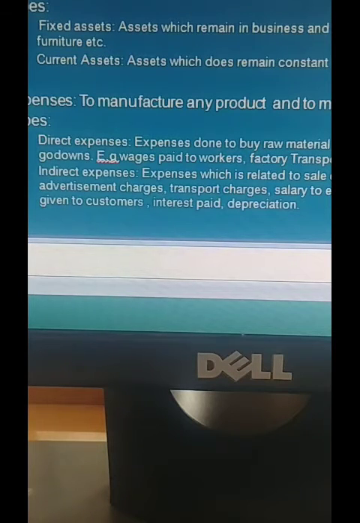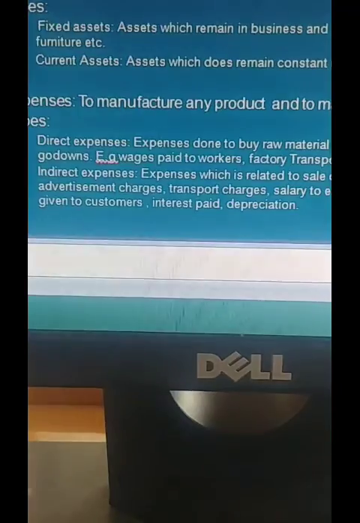All these charges we have to pay to those persons so that they can advertise our products. So all these charges come under indirect expense. Then the transport charges. The final product has to be given to the retailer, so those transport and fuel charges come under indirect expense.